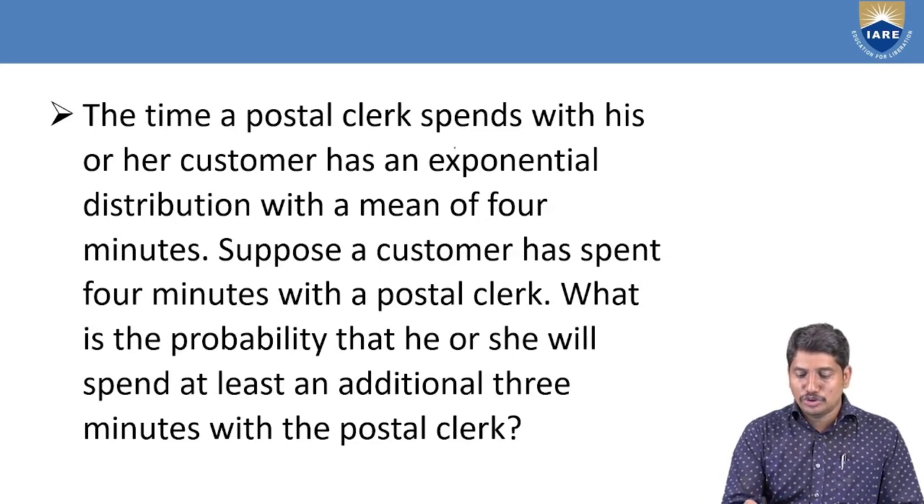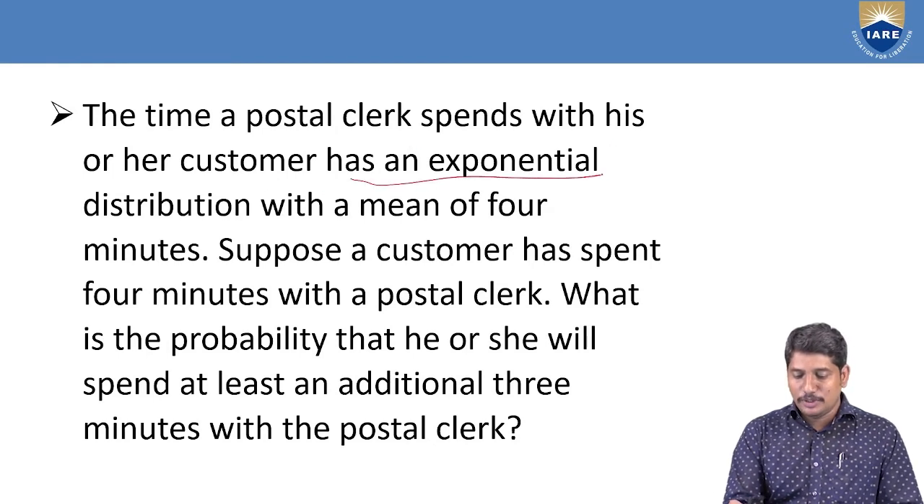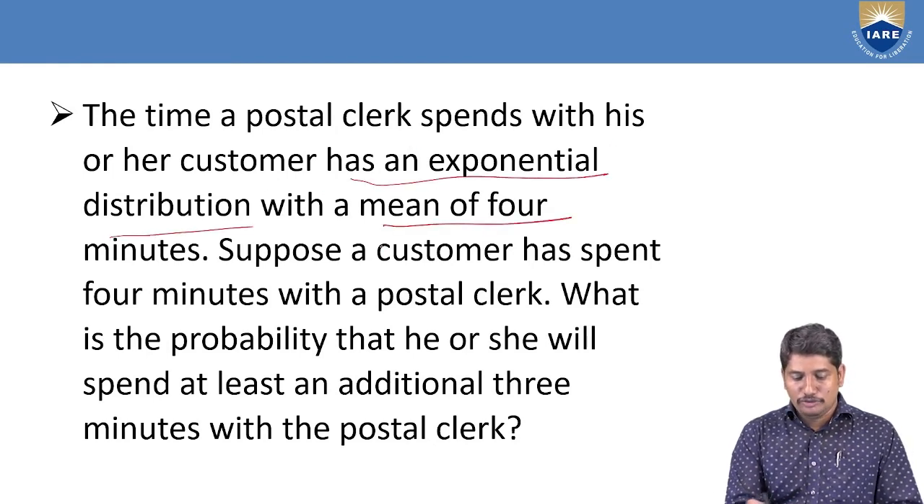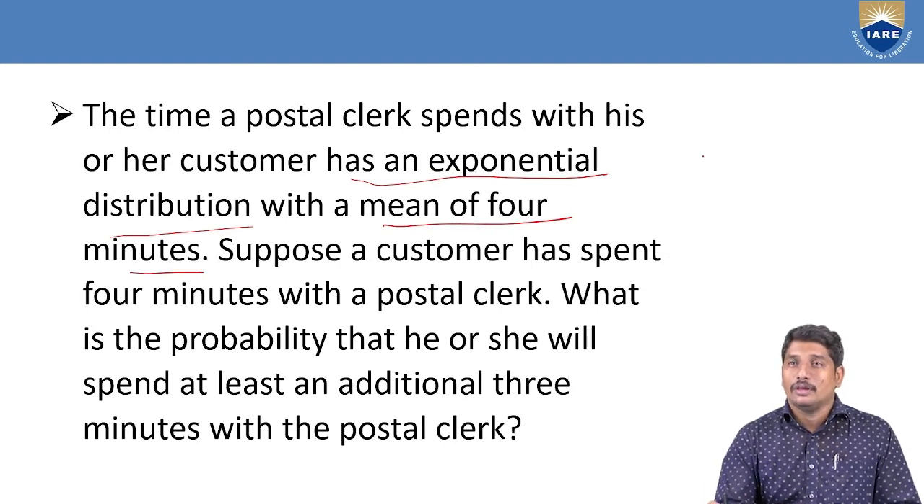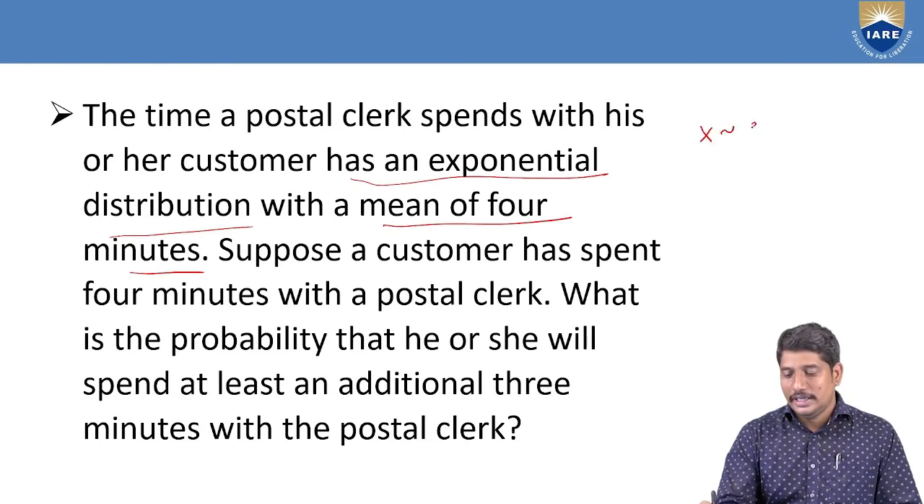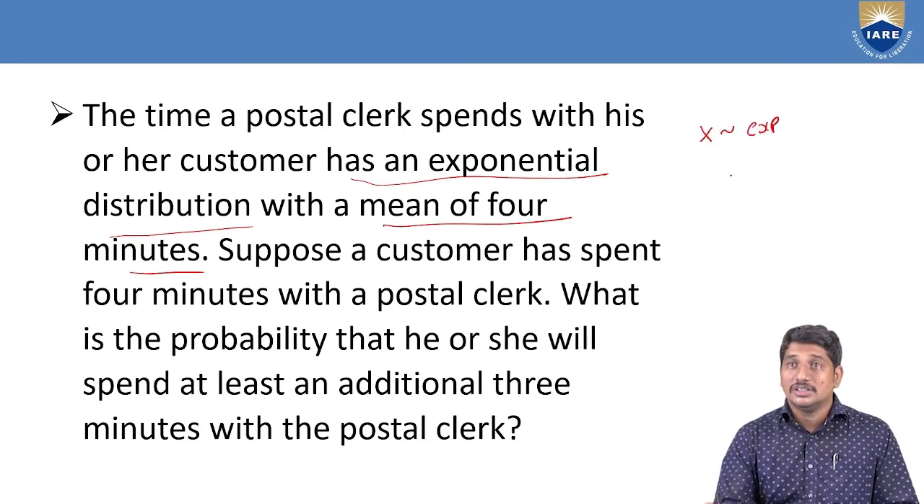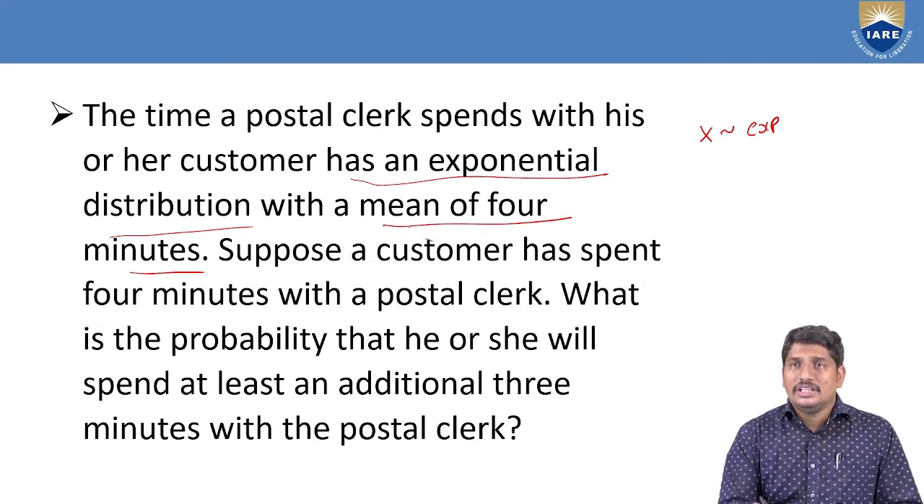The time a postal clerk spends with his or her customer has an exponential distribution with a mean of 4 minutes. So here he is clearly mentioning that x follows exponential distribution, and also he has given the mean of 4 minutes. What is the mean of exponential distribution? That is 1 by lambda. 1 by lambda is 4, and hence lambda is 1 by 4.